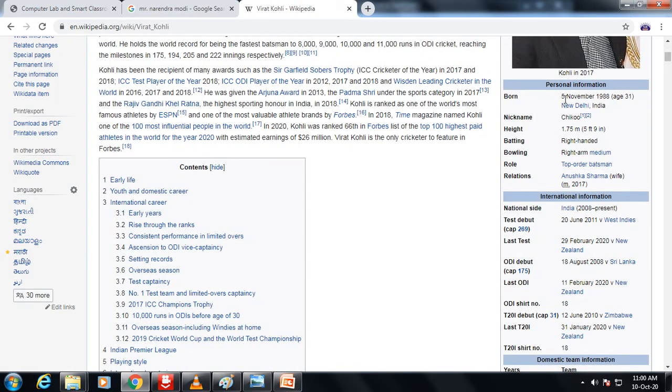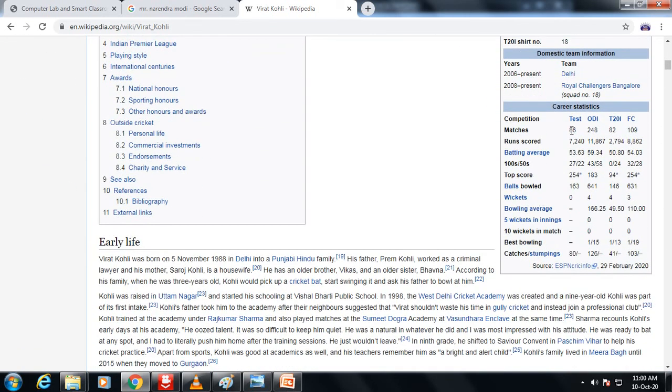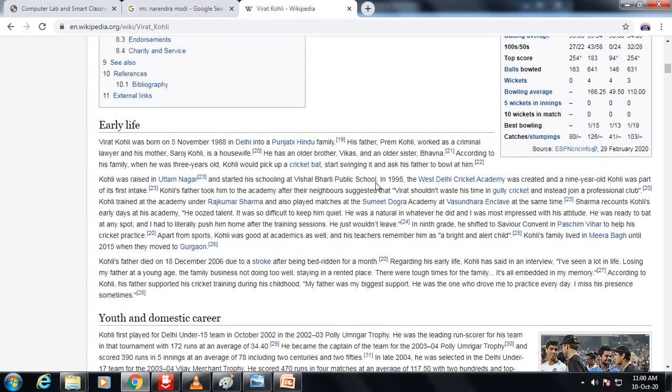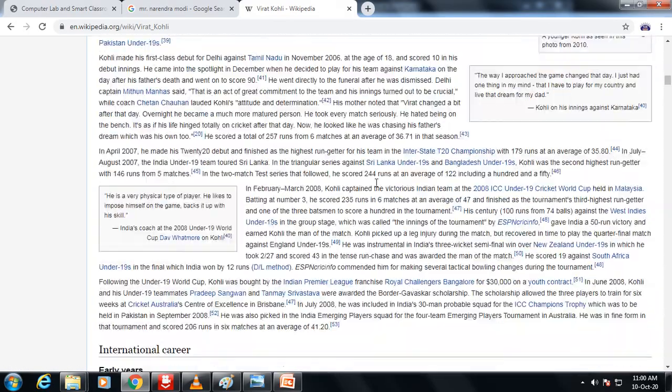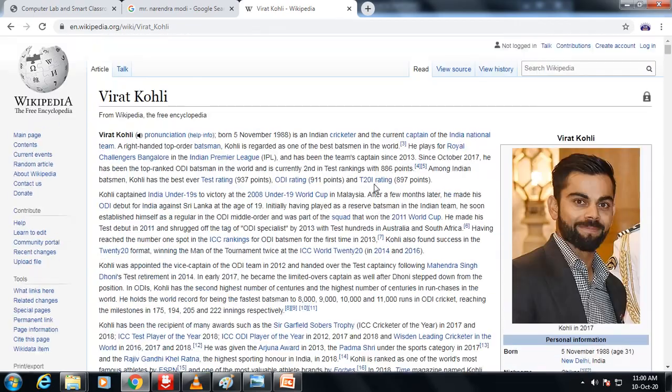When he was born, 5 November 1988. His height, batting, bowling, all the information, how many tests he has played, how many one days, how many T20 cricket, how many runs he has scored. If you want to search, you can search in Wikipedia. So this way you can search information.